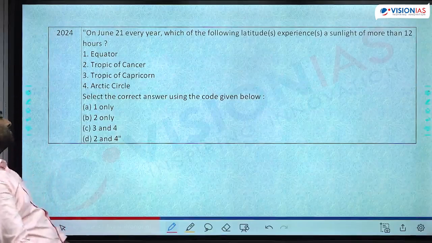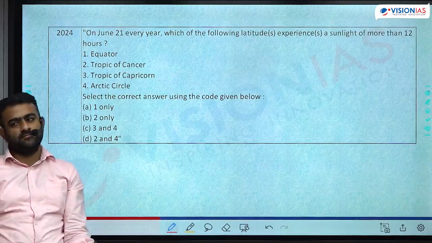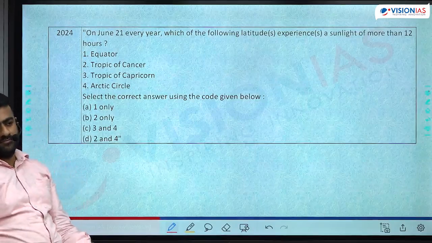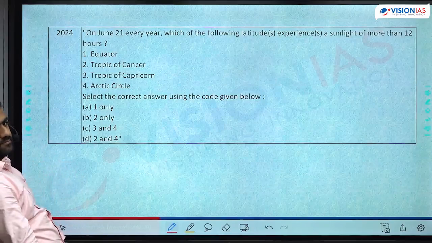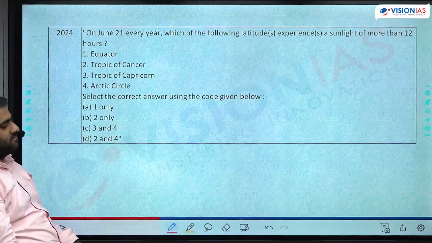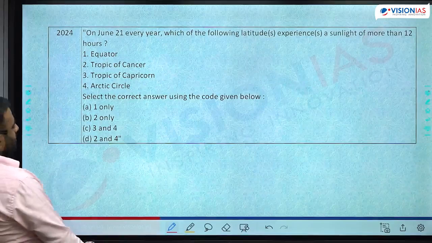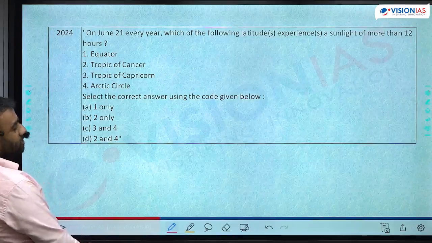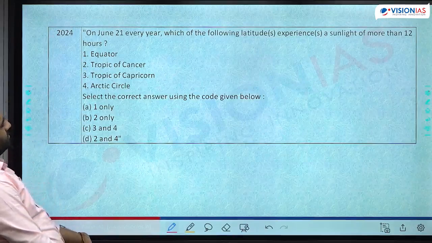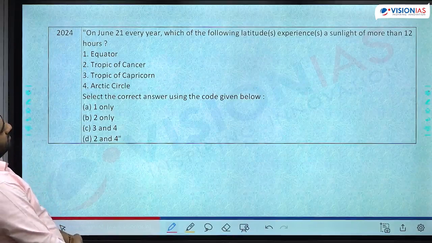What is the answer? All of you agree D? B? Chalo. Sunlight of more than 12 hours.